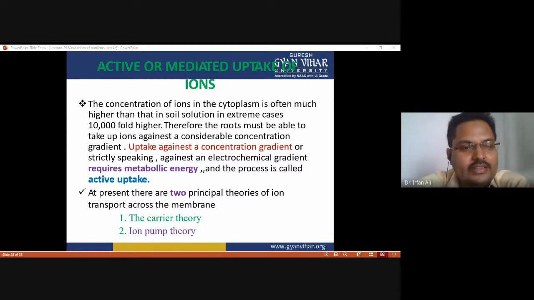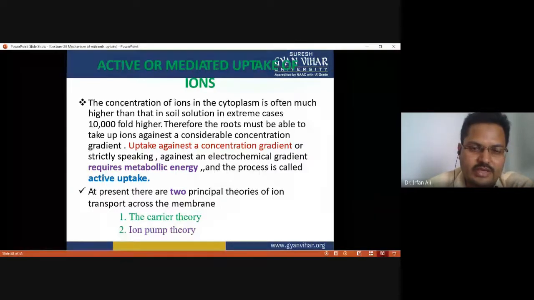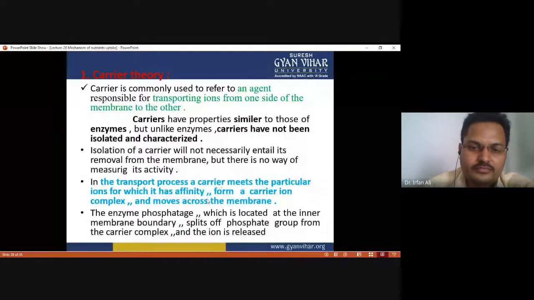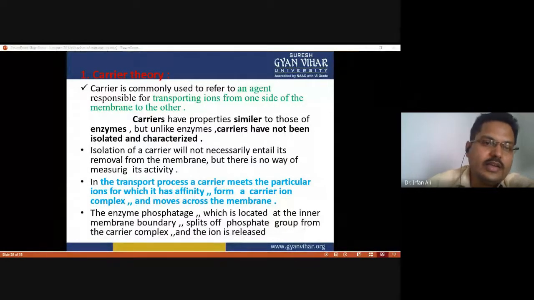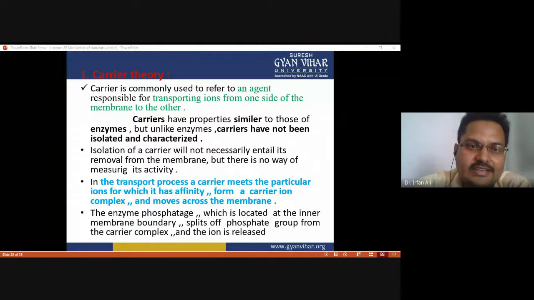At present there are two theories given to explain this. The first is the carrier theory and the second is the ion pump theory. These two theories explain the active uptake of nutrients into the plant. We will discuss them in brief. According to carrier theory, the carrier is commonly used to refer to an agent responsible for transporting ions from one side of the membrane to the other side.